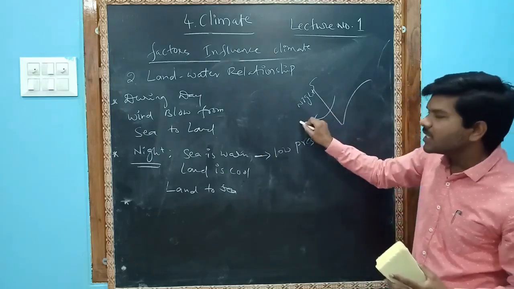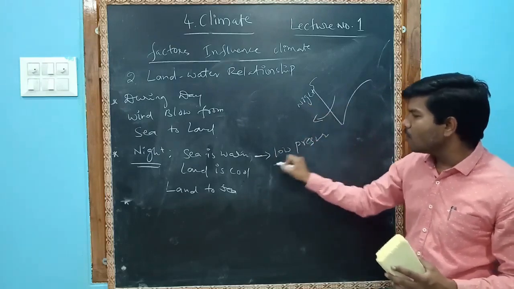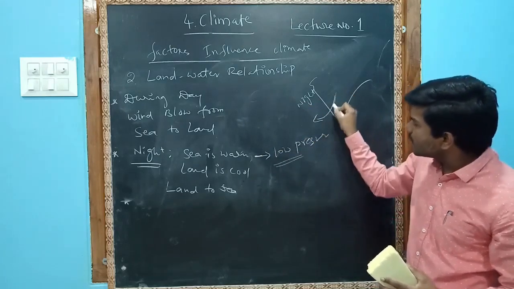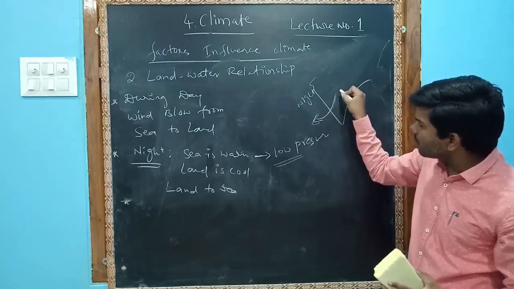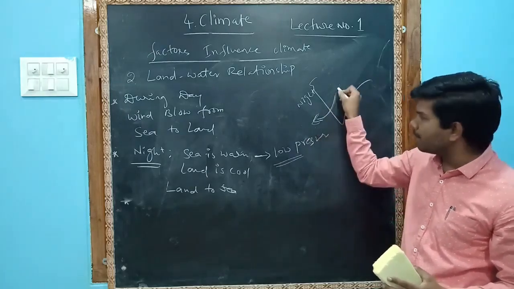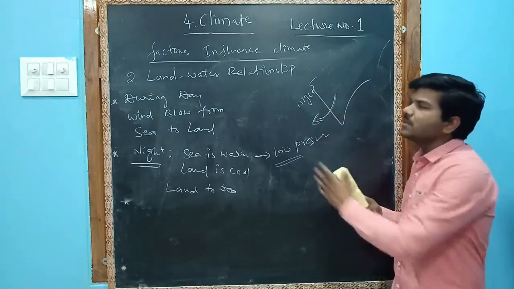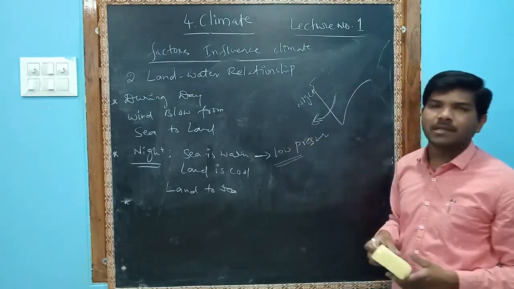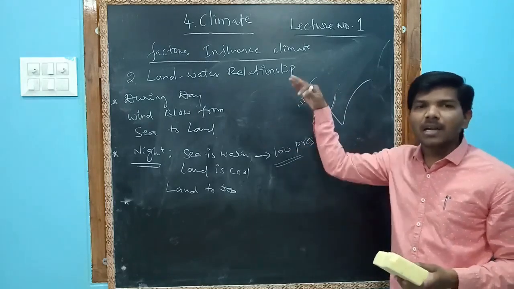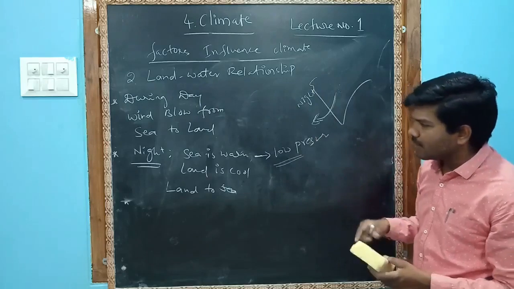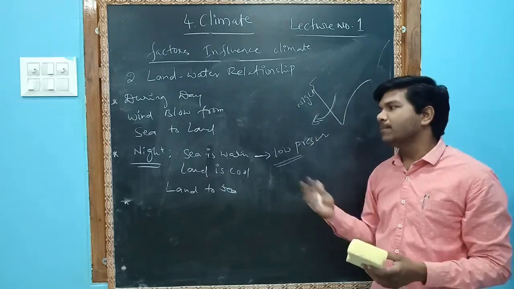So in the night, low pressure forms over the sea, and the wind will blow from land to sea. I repeat, it will blow from land to sea. This also influences our climate. It may decrease the temperature.